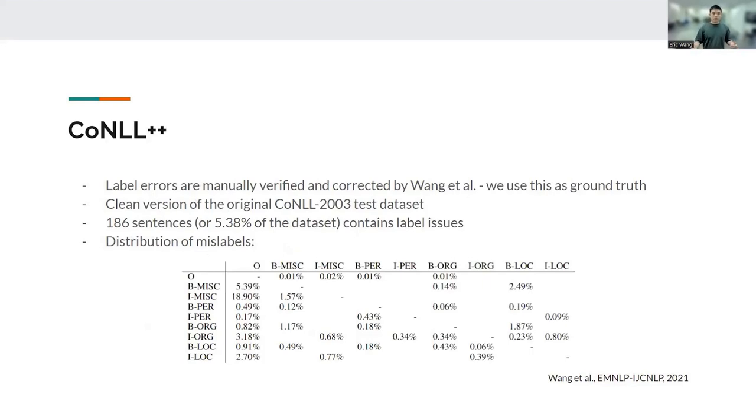CoNLL++ is another dataset where they manually verify and correct the test set of the original CoNLL-2003 dataset. And after an extensive review, we believe that all of the label errors have been corrected, so we will be using CoNLL++ as our ground-truth dataset. A bit more than 5% of the sentences contain at least one token label issue. Here we represent the distribution of the mislabels between the 2 datasets.